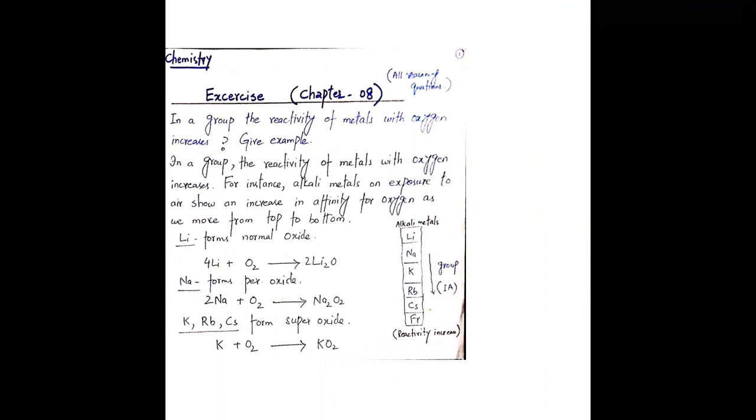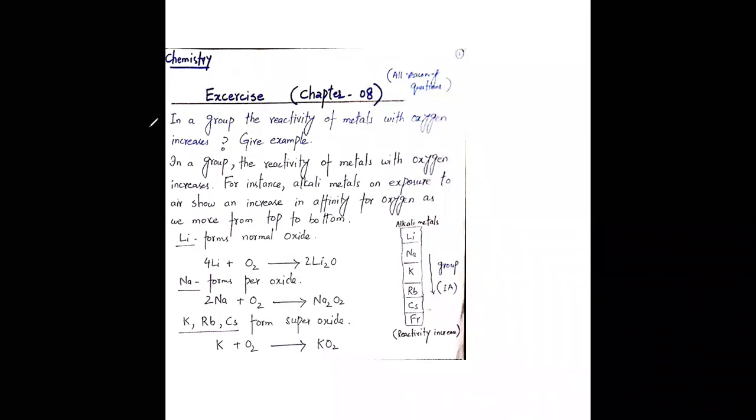1 to 7. So first question is, in a group, the reactivity of a metal with oxygen increases or decreases. We have to explain with an example. In a group, the reactivity of metal with oxygen increases. Why? So in a group, the reactivity of metal with oxygen increases.